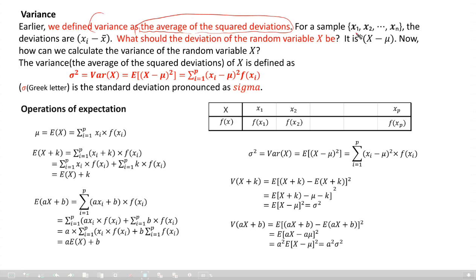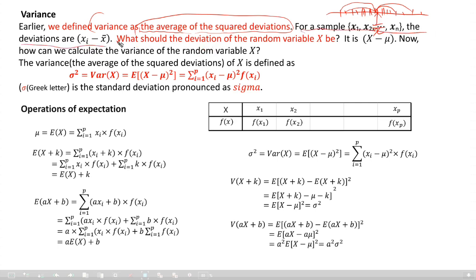For samples x1, x2, up to xn, the deviations are xi minus x bar. The mean is around here, x bar, then x1 minus x bar, x2 minus x bar, x3 minus x bar, dot dot dot, xn minus x bar. There are n deviations. This is for a sample.